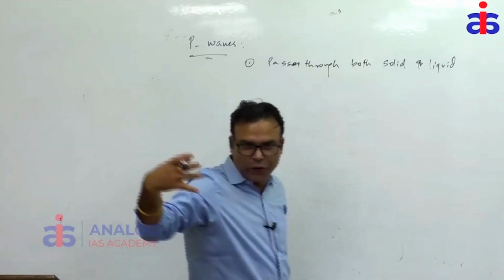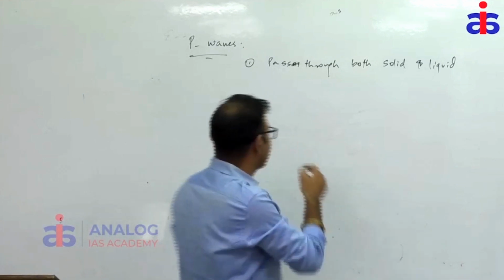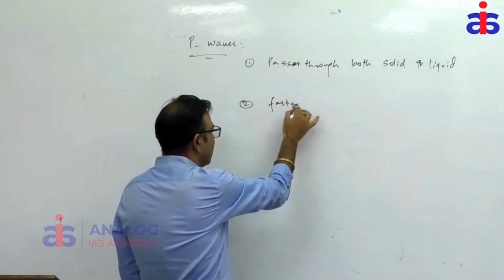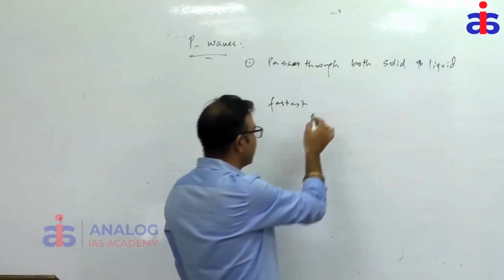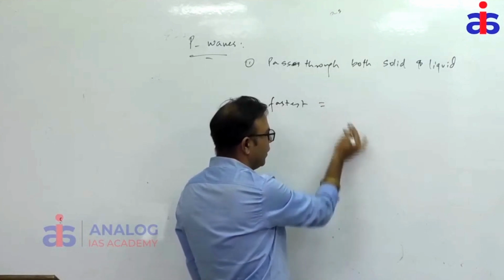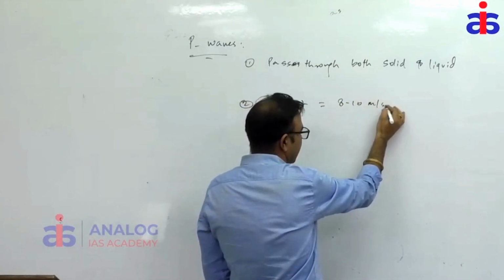Which is the fastest? Answer is P wave. It's the fastest wave. You know the speed is around 8 to 10 meters per second.